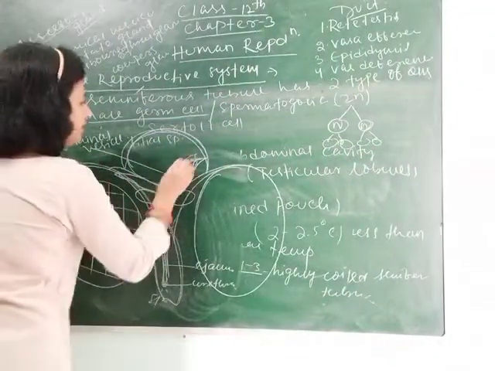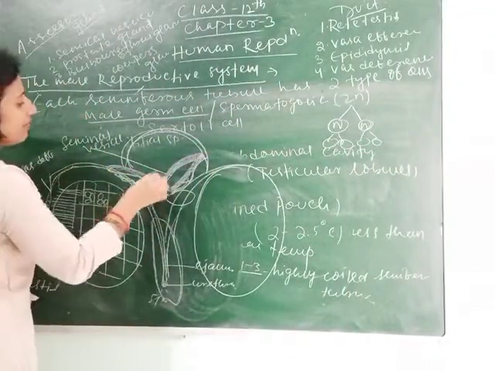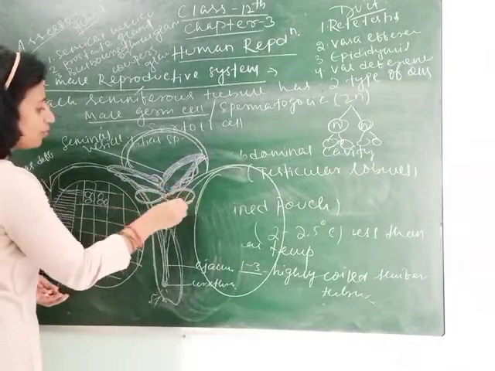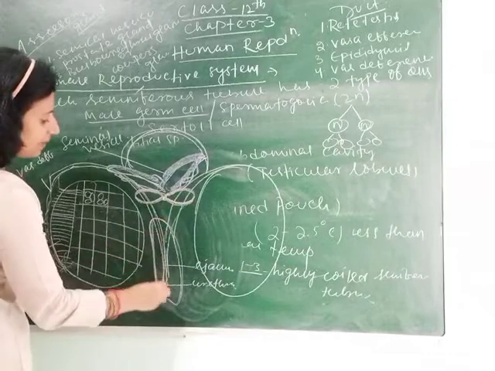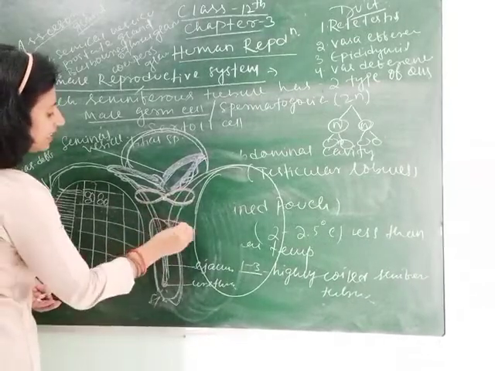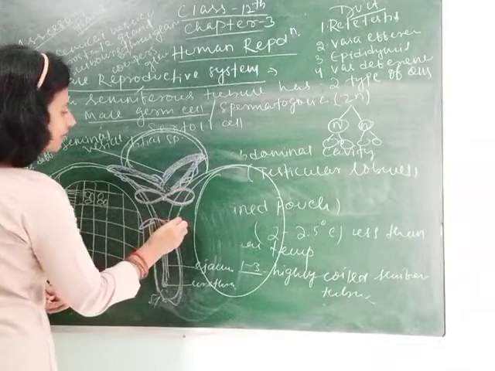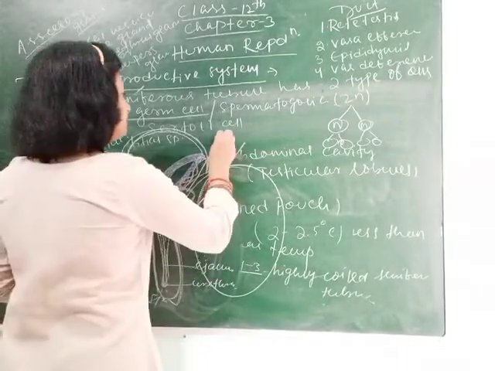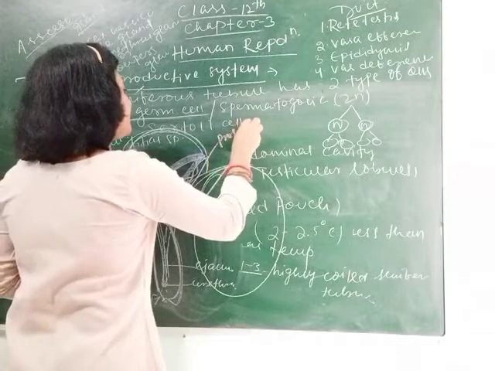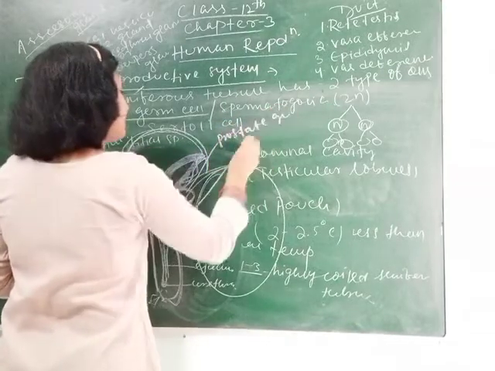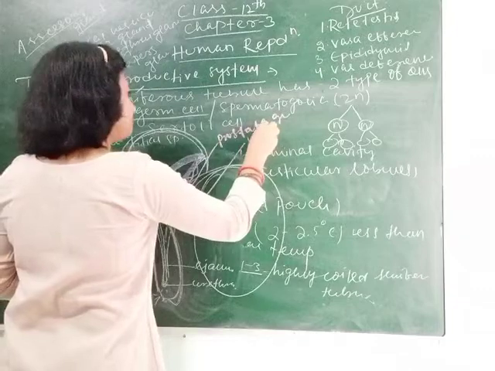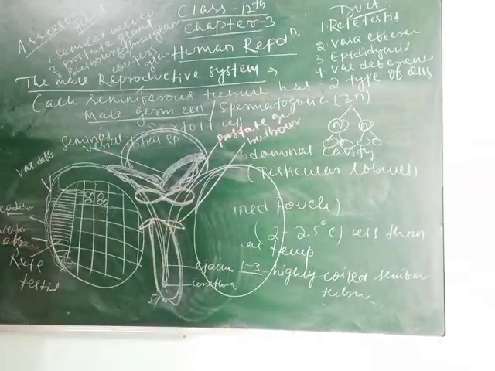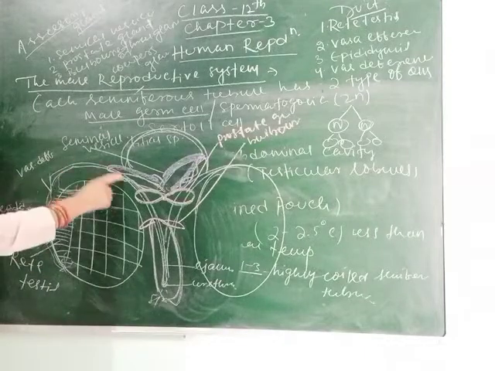This part is your seminal vesicle, and this part is the bulbourethral gland, and this is the penis, and this is the prostate gland, and this is your bulbourethral gland. You can see, again I am repeating, they are the ducts.